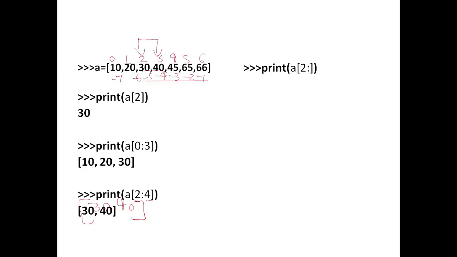Let's check another example. Here I have omitted the stop index. If you omit the stop index, Python prints all the values starting from the start index up to the end of that list. So from index 2 it will start and it will print all the elements up to the last index. That is, the elements printed by this statement will be 30, 40, 45, 65 and 66.